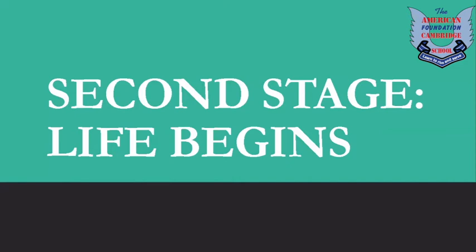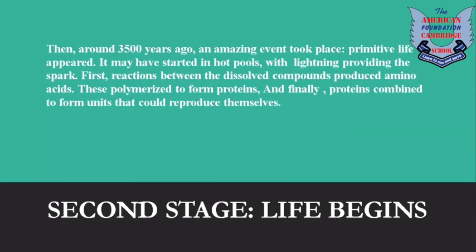So, second stage, life begins. Then around 3,500 years ago, an amazing event took place. Primitive life appeared. It may have started in hot pools with lightning providing the spark. First, reactions between the dissolved compounds produce amino acids. These polymerize to form proteins, and finally, proteins combine to form units that could reproduce themselves.